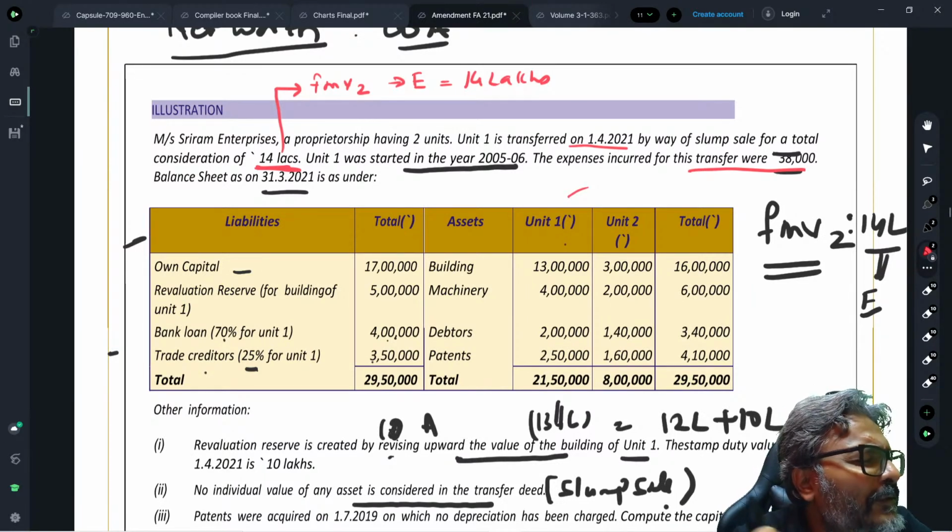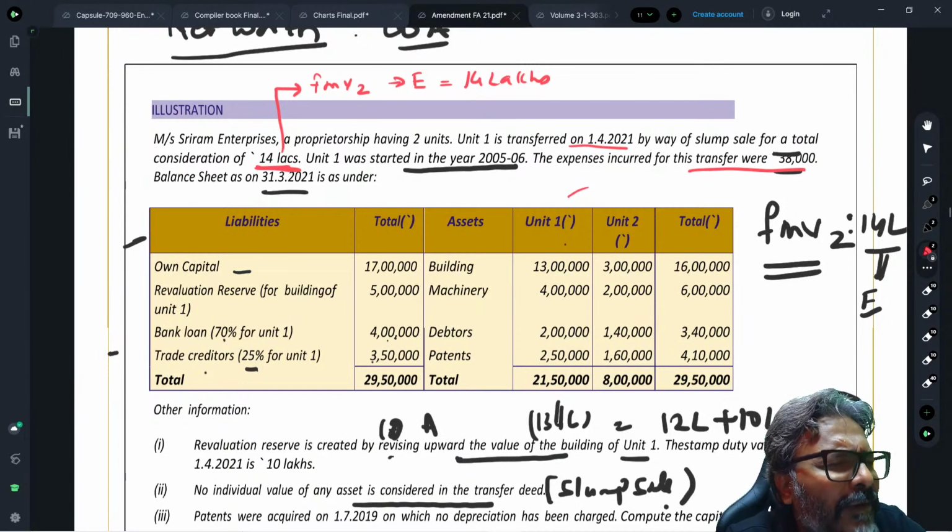Isn't it? So this 38,000 will be reduced from your full value of consideration. And what is your full value of consideration, students? Your full value of consideration is the higher of FMV1 and FMV2.